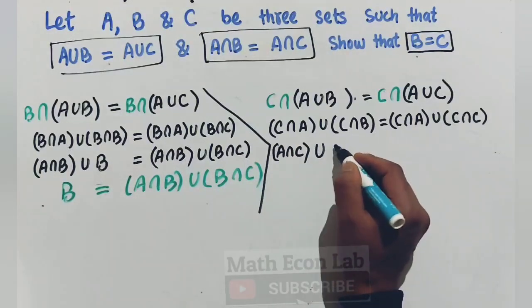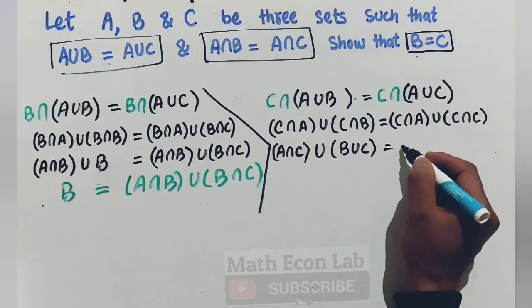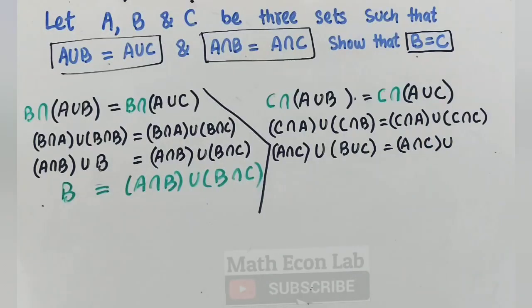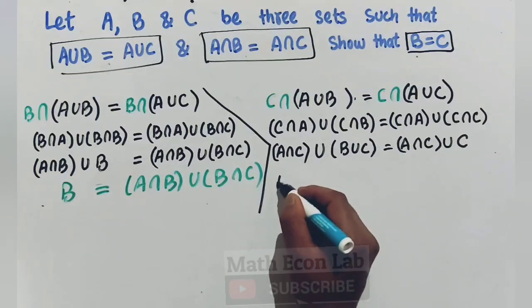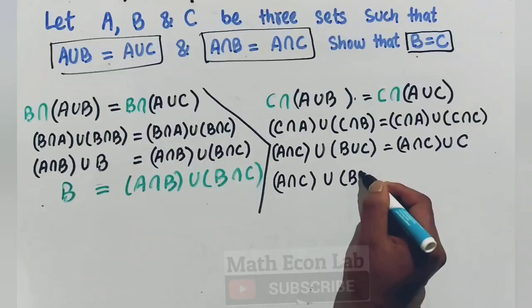Then we have union here. This can be written as B union C. Likewise, we can write it here A intersection C union. The intersection of a set with itself is the set itself. So here we have A intersection C union C.